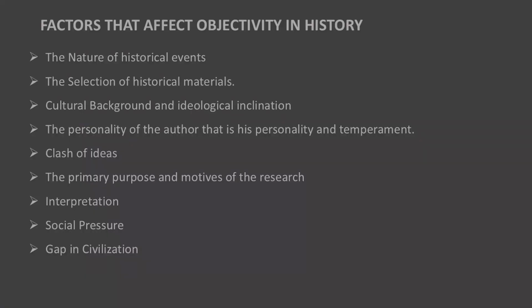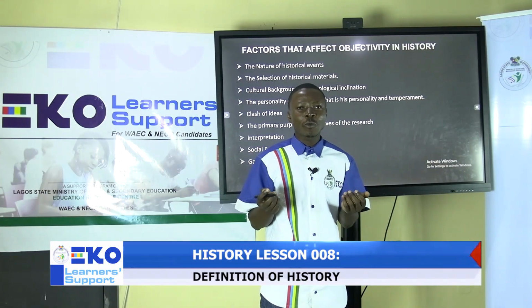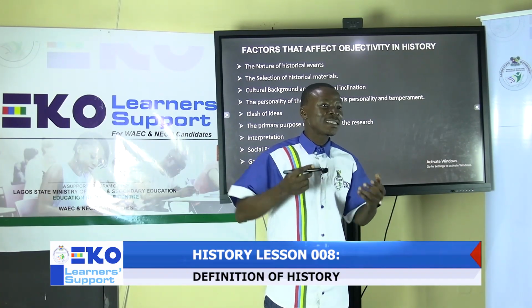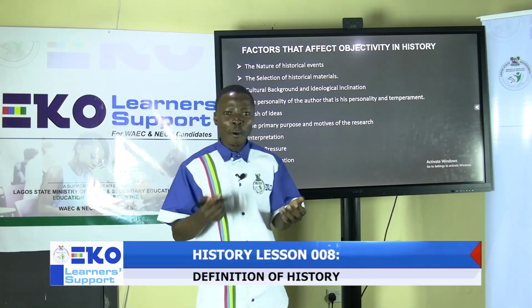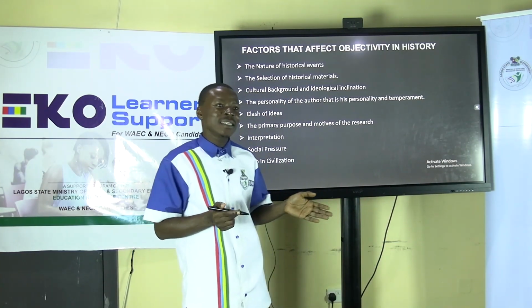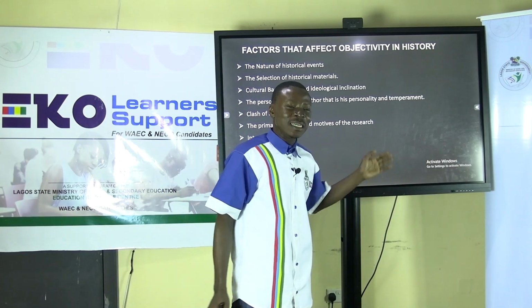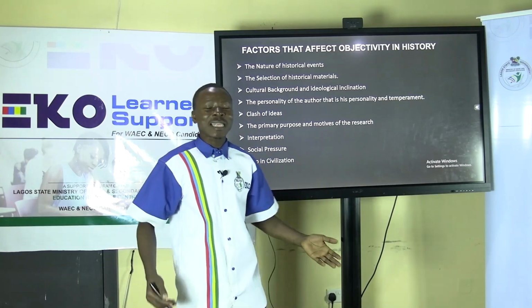Then we look at cultural background and ideological inclination, the personality of the researcher, the interpretation, social pressure, and we also look at interest, because we all know that sometimes research is sponsored. So the interest of the sponsor of the research has a lot to do with the way objectivity can be achieved in history. We also look at the social interpretation.